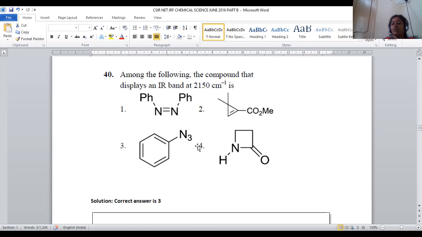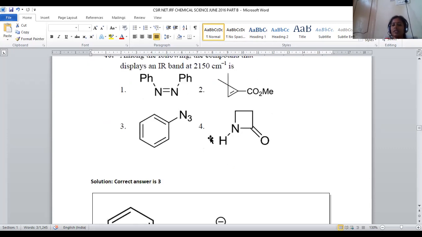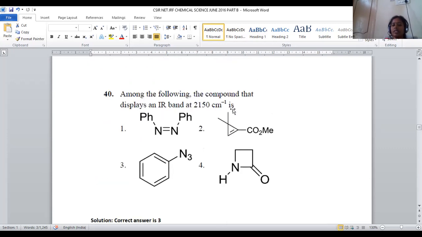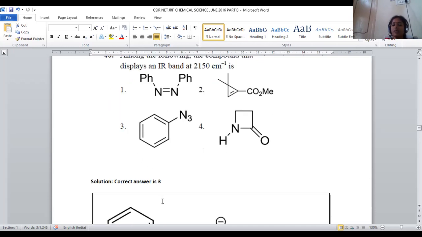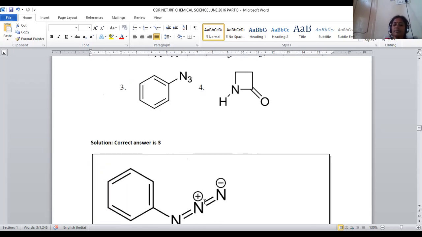Even carbonyl also gives a CO stretch when directly linked to metal. In that case also we have 2150, but here that group is not given. So the only option is azide. So that azide is represented in this manner: nitrogen double bond N positive, double bond N negative. This bond stretching requires a frequency of 2150 centimeter inverse. So for question number 40, option number 3 will be the right answer, right? Azabenzene. This is known as azabenzene. Azabenzene will give a peak at 2150 in the IR spectrum.